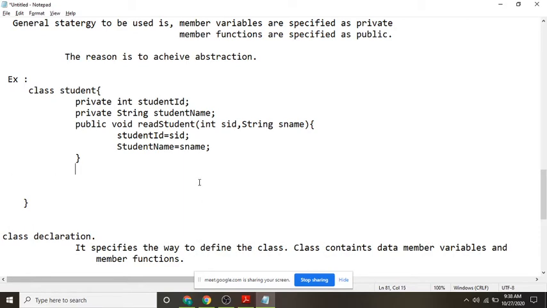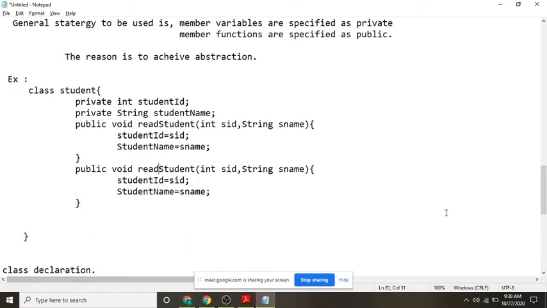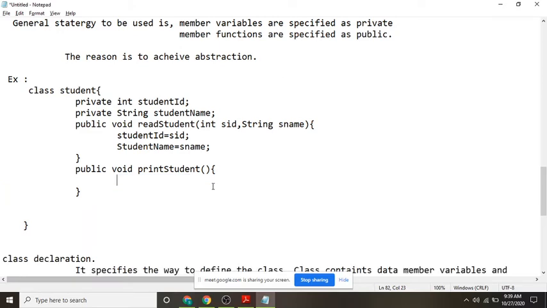Now I'll write the definition for print student. How do you print output in Java language? System.out.println. I'll write student ID plus, what is the member variable name here?